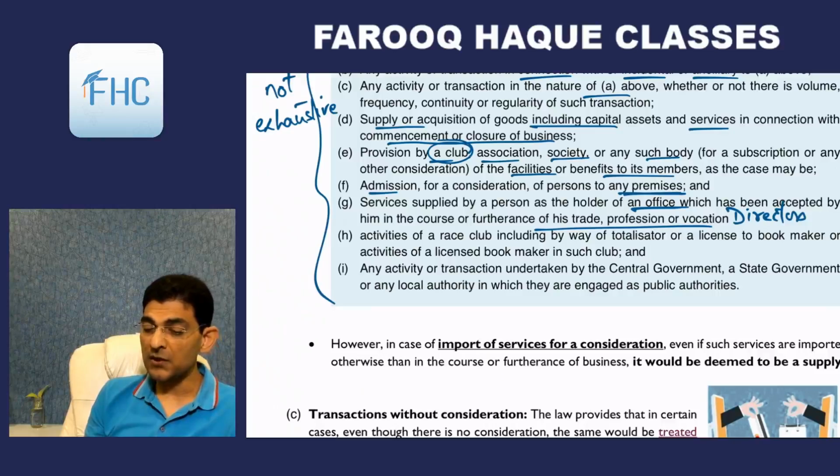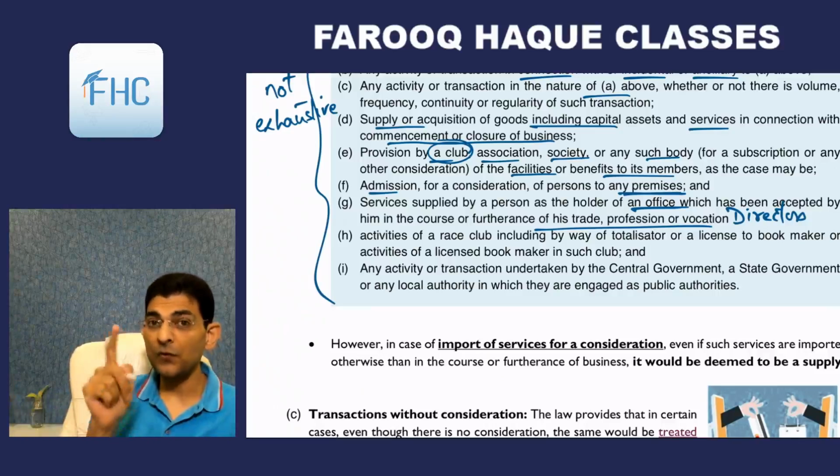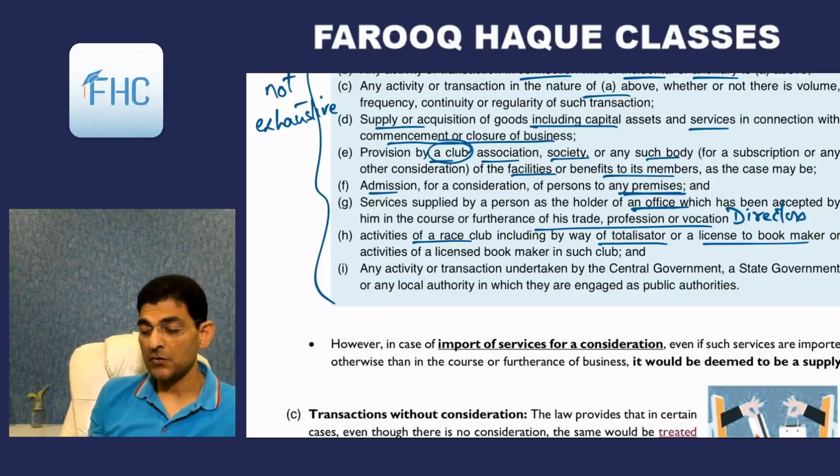But this doesn't include employees. Employment is out of GST. This is only for directors. Then activities of a race club, including by way of totalizator or license to bookmaker, or activities of a licensed bookmaker in such club. So this is technical jargon.